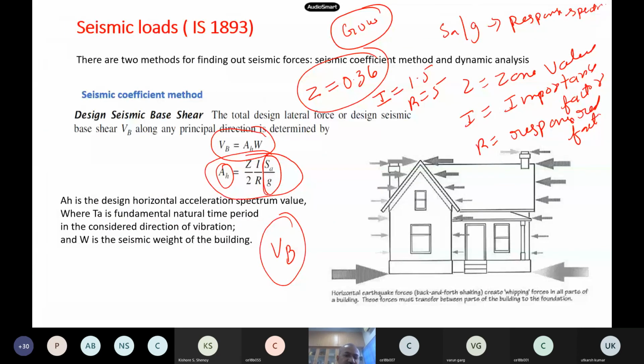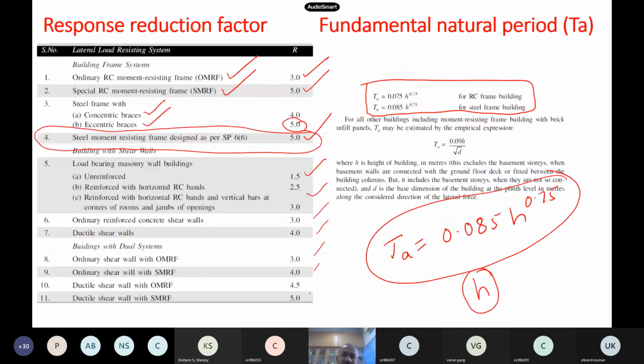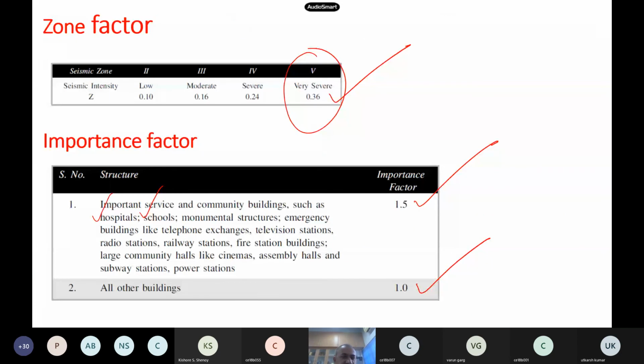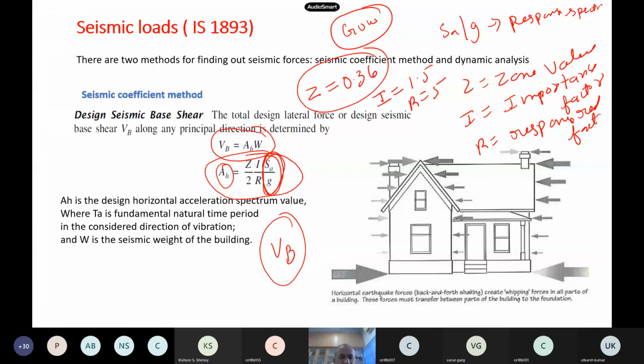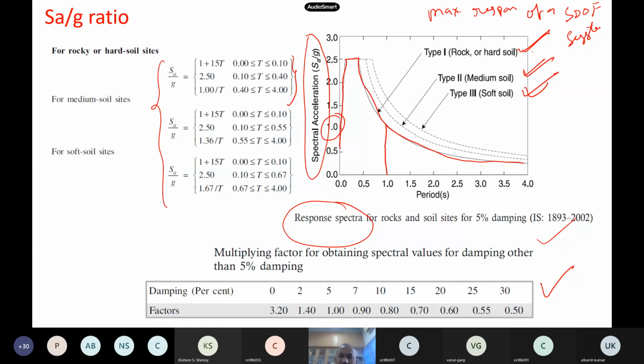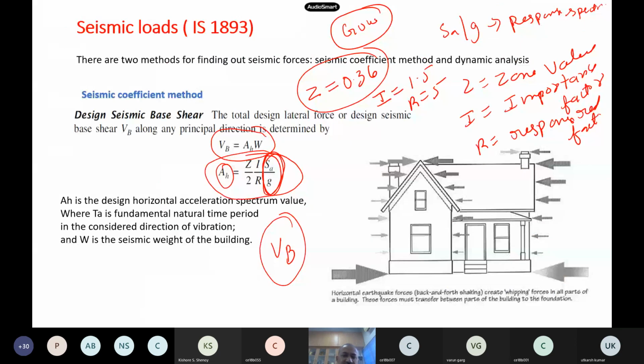Now I have to calculate Sa by g. To calculate it, I should know the time period, so I should know the height of the building. If I am building a building of 200 or 300 meters, substitute here and you will get the time period. Let us say my time period is approximately 1 second, located on rock type soil. For 1 second I pick up the value here, so Sa by g is also 1. Now I know all these numbers, so I can calculate Ah from this expression.